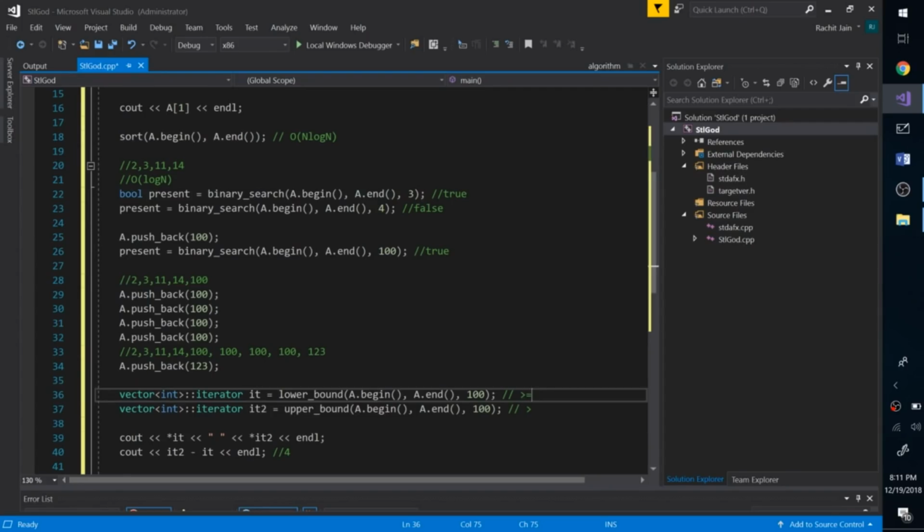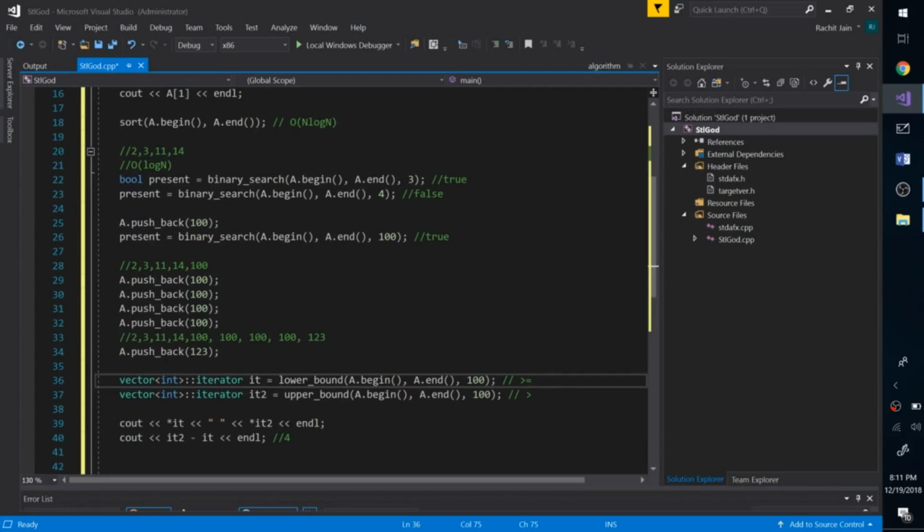And of course we can also get the count of a number now, because if you want to get the count of 100, simply perform an upper bound and lower bound and just take the difference of those two iterators, because IT2 is at 123 and IT1 is at this position, and their difference will be 4, so you know exactly how many times 100 is occurring. So that's great. Within 2-3 minutes we learned a lot of things, and that's awesome.